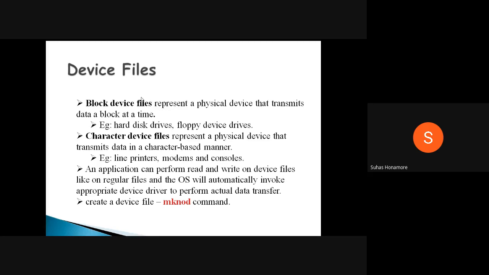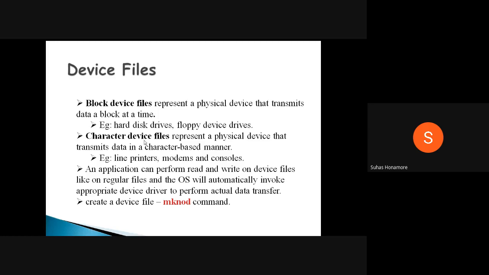Nowadays it has changed, depending on the OS, the bit width and the higher configuration you are using. For a transfer from hard disk to RAM, DMA comes into the picture and takes a minimum of 1 MB of data from the hard disk to the RAM. Depending on the configuration, that size will vary, but it can transfer more than 1 byte. Those are called block device files.